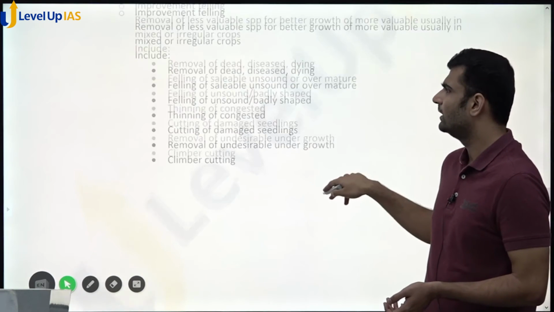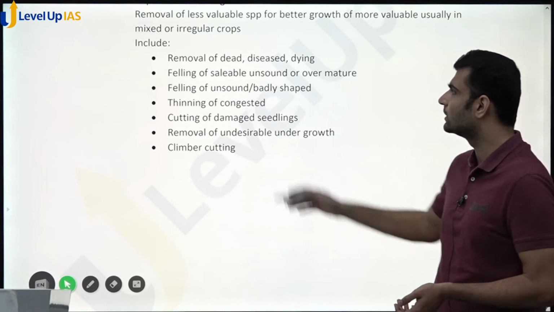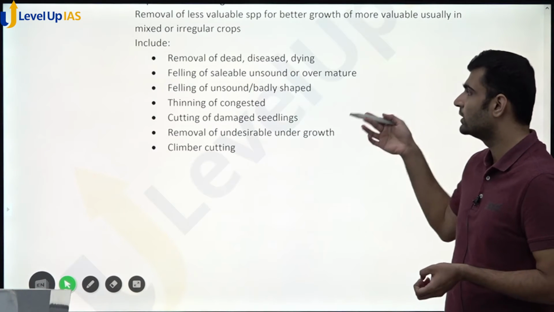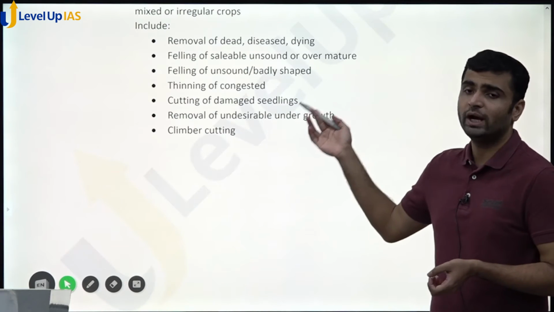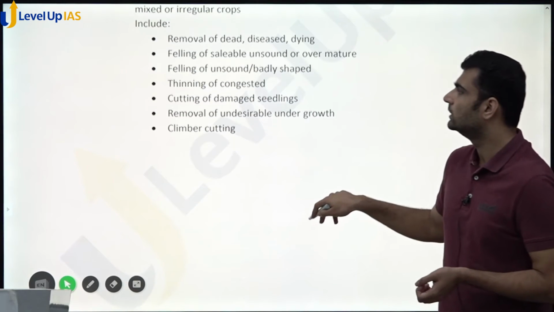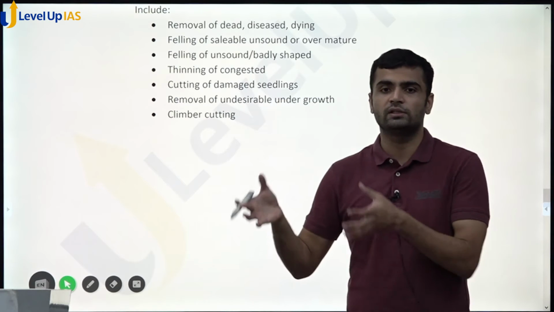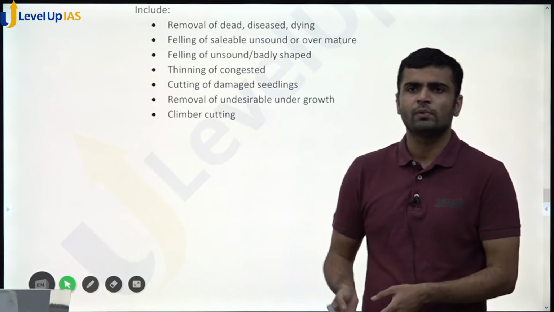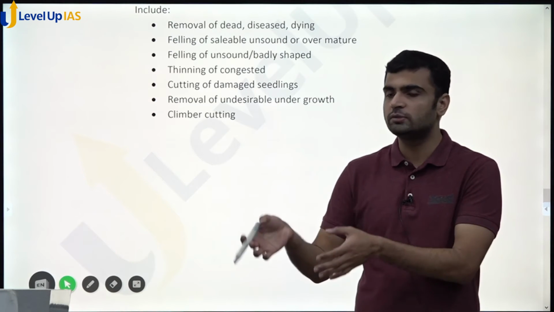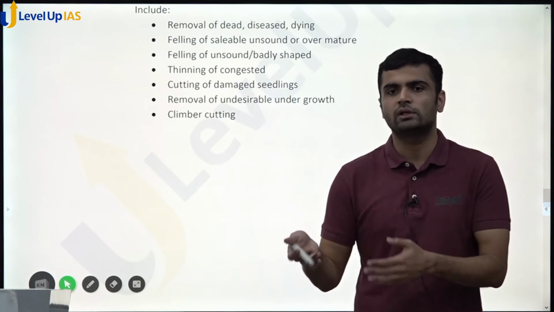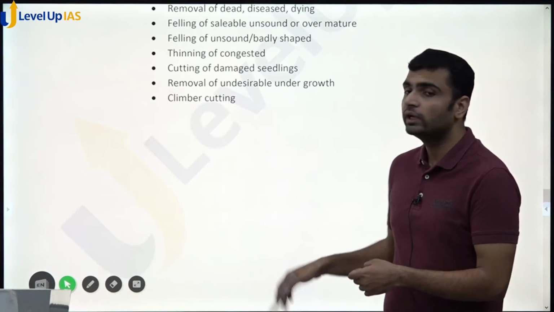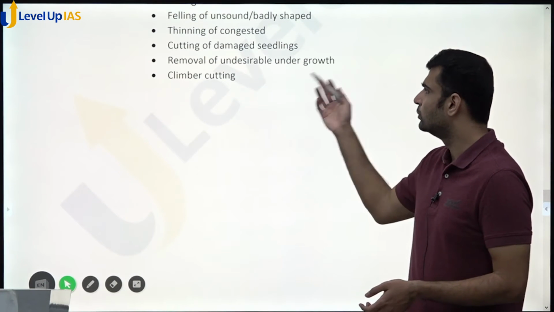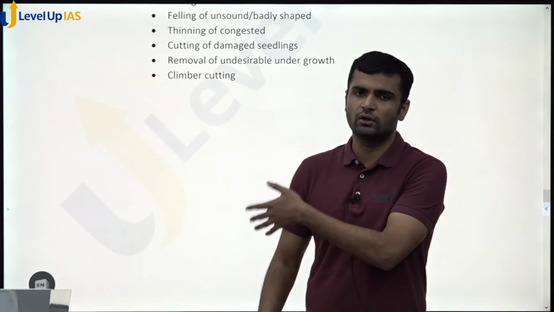Okay. And what do they include? They include the same thing: removing of dead, diseased, felling of unsellable parts or unsellable over mature trees, unsound, badly shaped trees. Then we have thinning of congested areas. If the area is too congested in, let's say, a remote forest, we want to ensure that valuable species that are there should grow better. So we cull some of those places so that we get valuable timber. Cutting of damaged seedlings, removal of undesirable undergrowth, climber cutting. These are all operations in improvement felling.